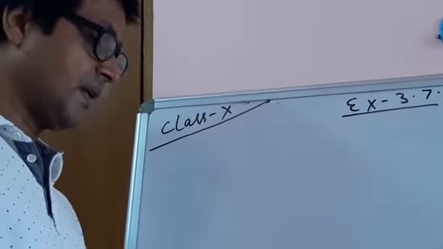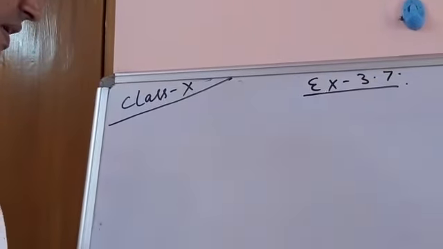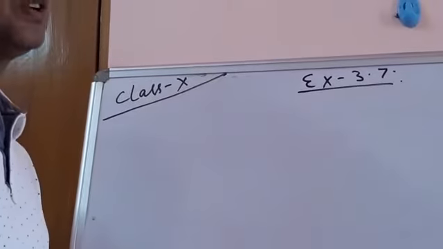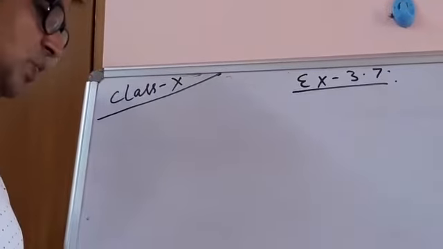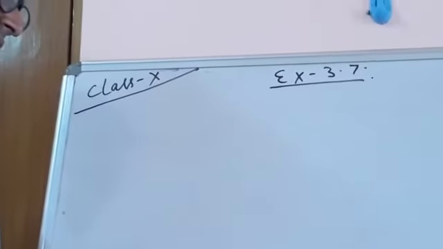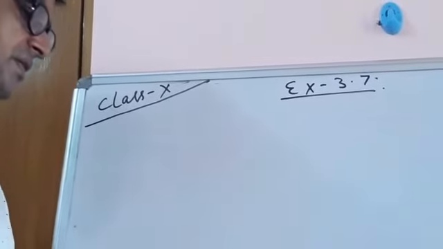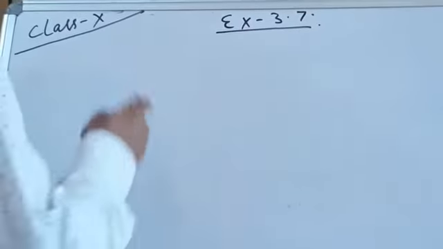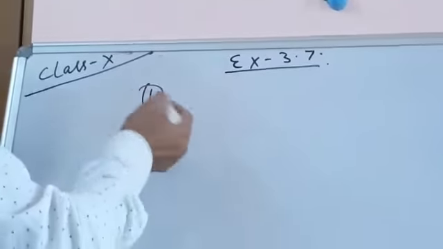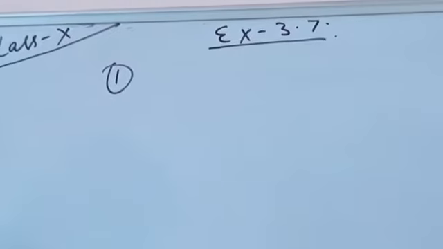and Biju, differ by 3 years. This question is based on ages, but whenever we talk about the difference of the ages, we must know who is bigger, either Ani is bigger than Biju or Biju is bigger than Ani. So from this statement it is not clear. So let us go with the next statement. First make the situation, because from this statement we are not obtaining anything very important.